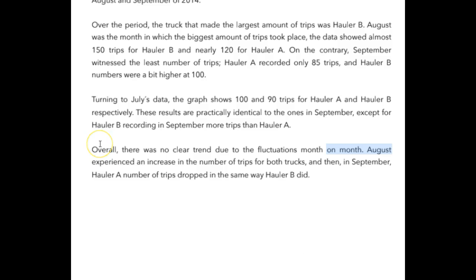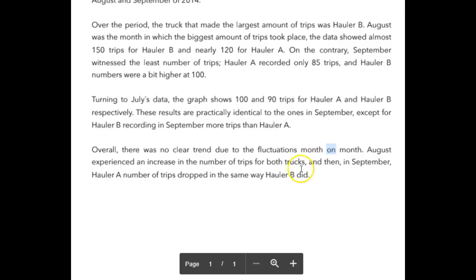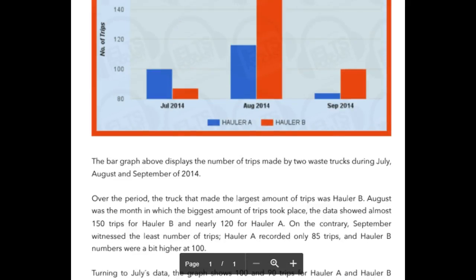Overall, there was no clear trend due to the fluctuations month, not on month, but month to month is the expression. But really good try there, really good effort. August experienced an increase in the number of trips for both trucks. And then in September, hauler A's, hauler A's number of trips dropped in the same way hauler B's, again, did.